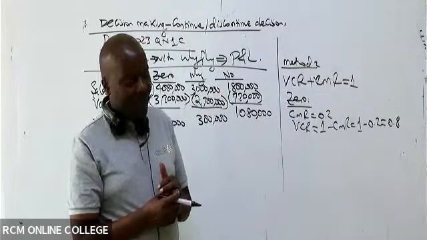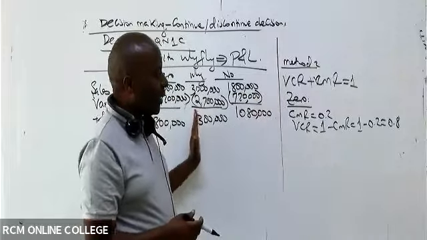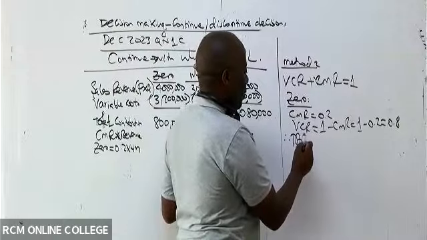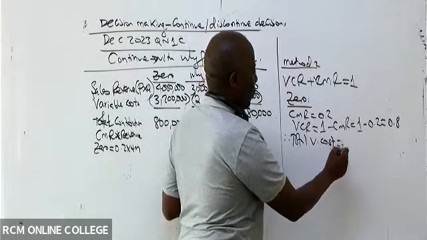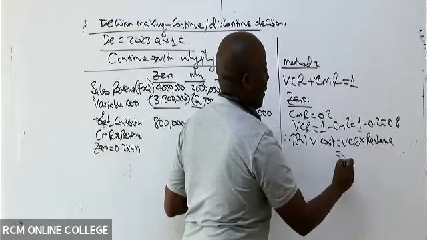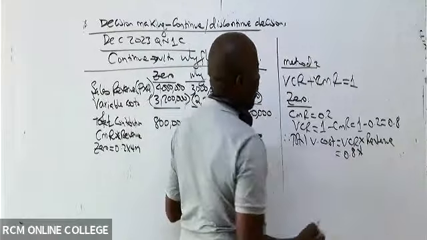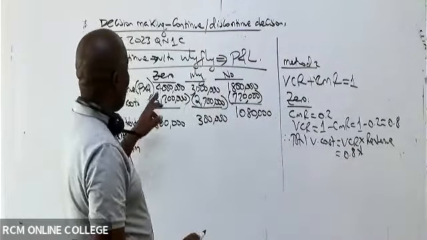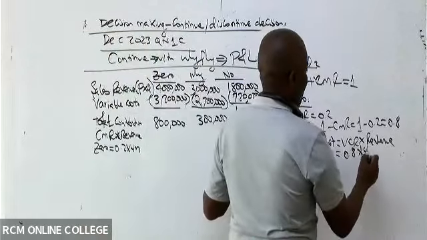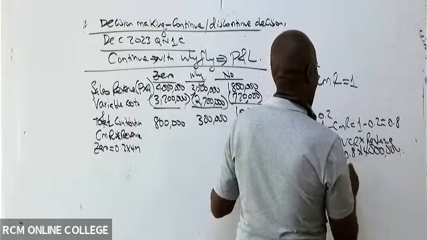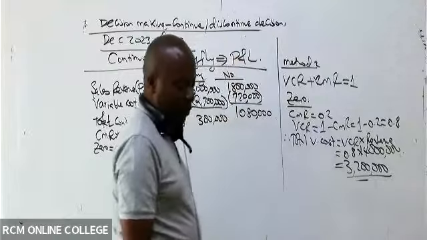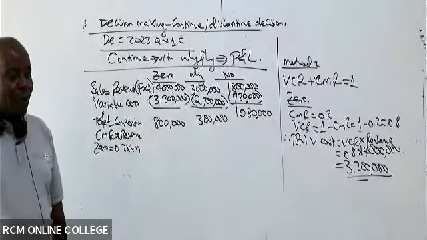Is that okay? Please don't write this here, we haven't finished this statement. So therefore, the total variable cost will be VCR times revenue. VCR is 0.8. Revenue of 0, you had given me a figure of 4 million, which will end up giving us 3.2 million.